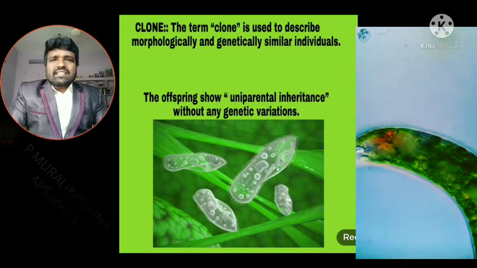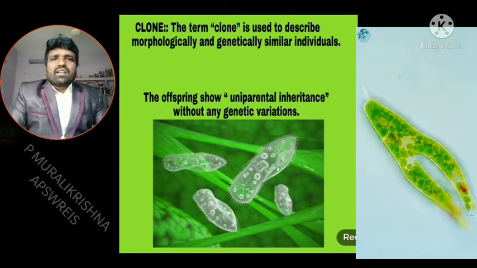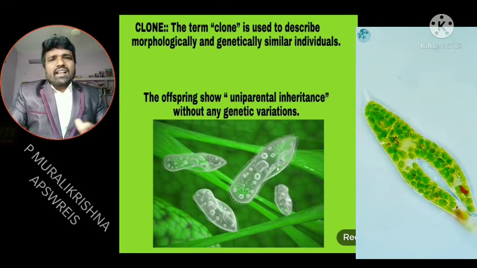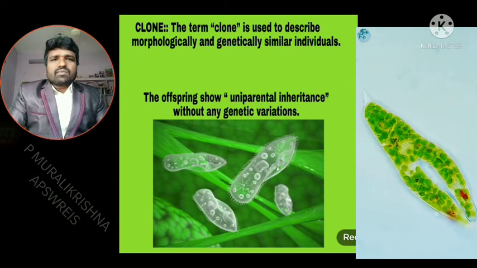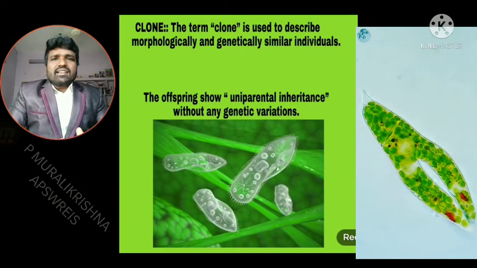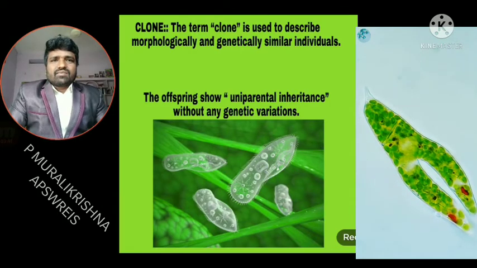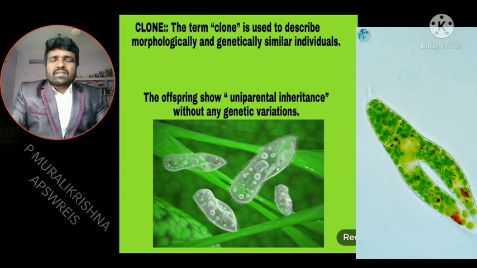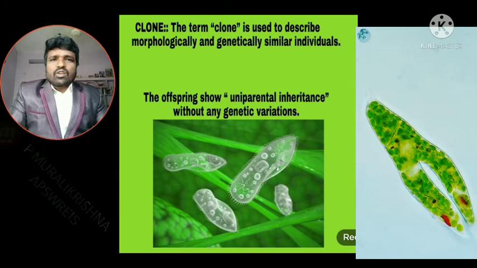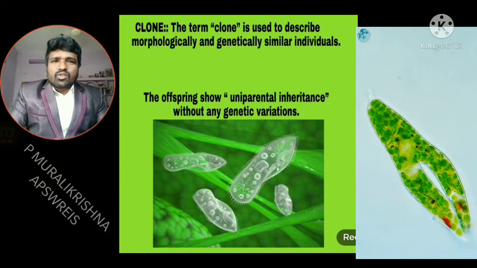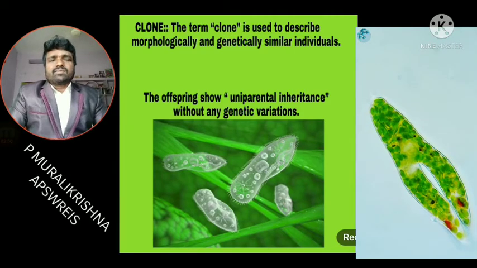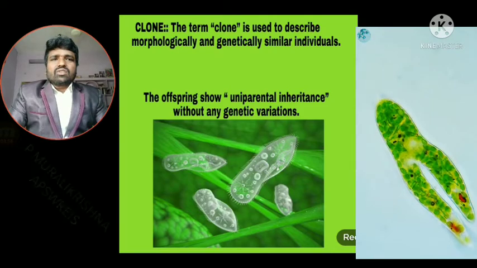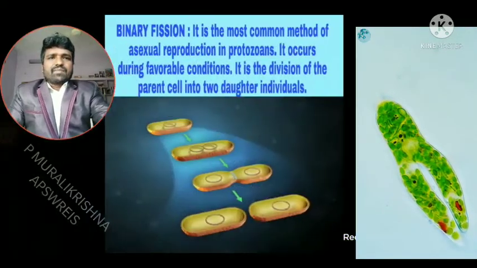Whereas in sexual reproduction, genetic variation occurs, because the genetic material is inherited from both parents: half of the chromosomes from the mother, half from the father. So asexual reproduction does not show any genetic variations.